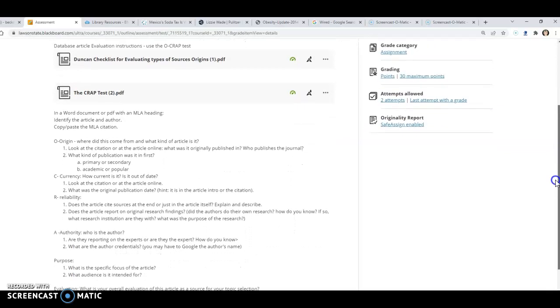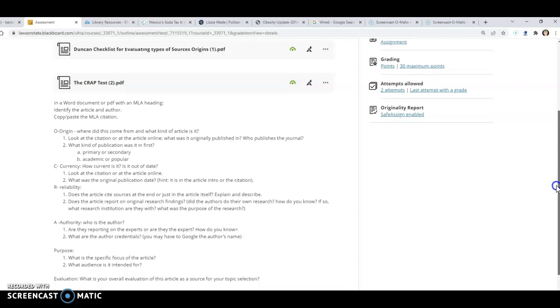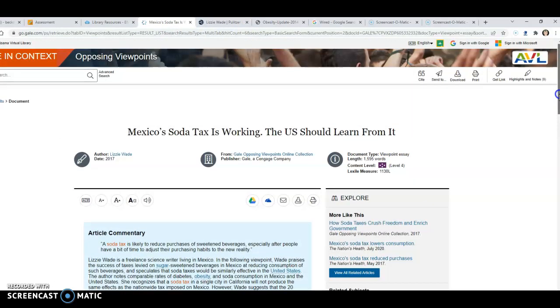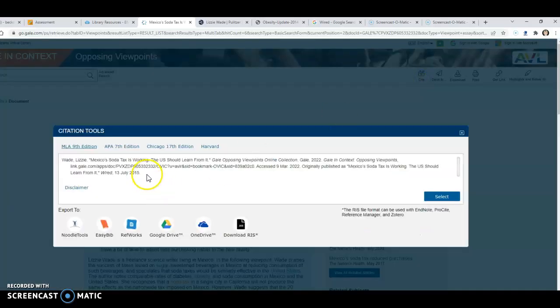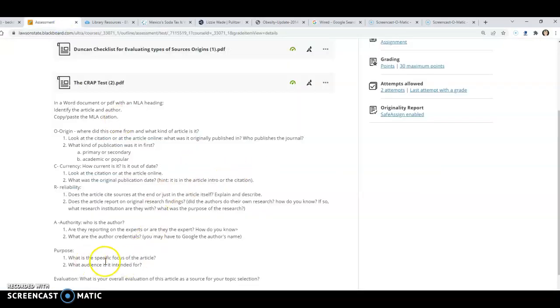So we're using the ORIGIN CRAP test to evaluate articles, and in this case, a database article from the Opposing Viewpoints database. The one that I have chosen for us today is "Mexico's Soda Tax Is Working. The U.S. Should Learn from It." The really nice thing about these database articles is they organize this information, and the pièce de résistance is they do the citation for you, which you have to use. So we have to copy paste that in. You should grab that pretty quickly.